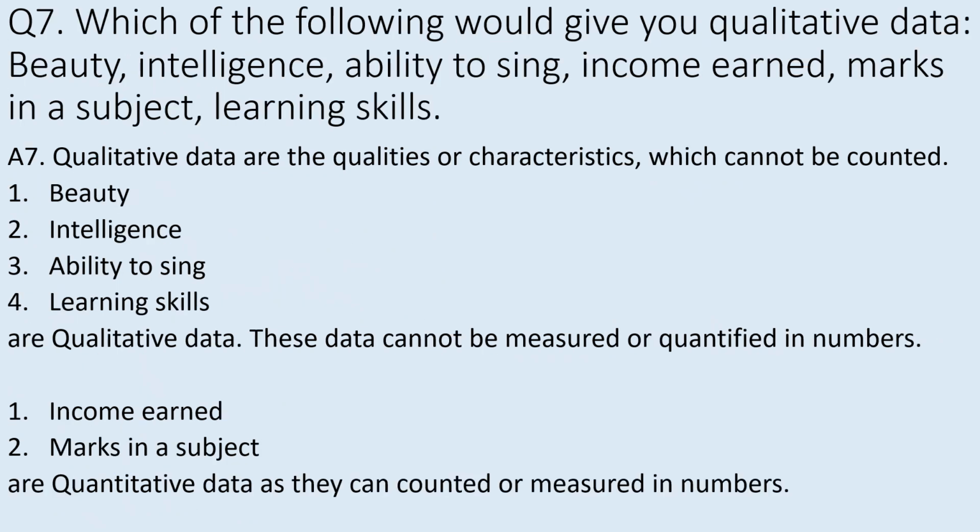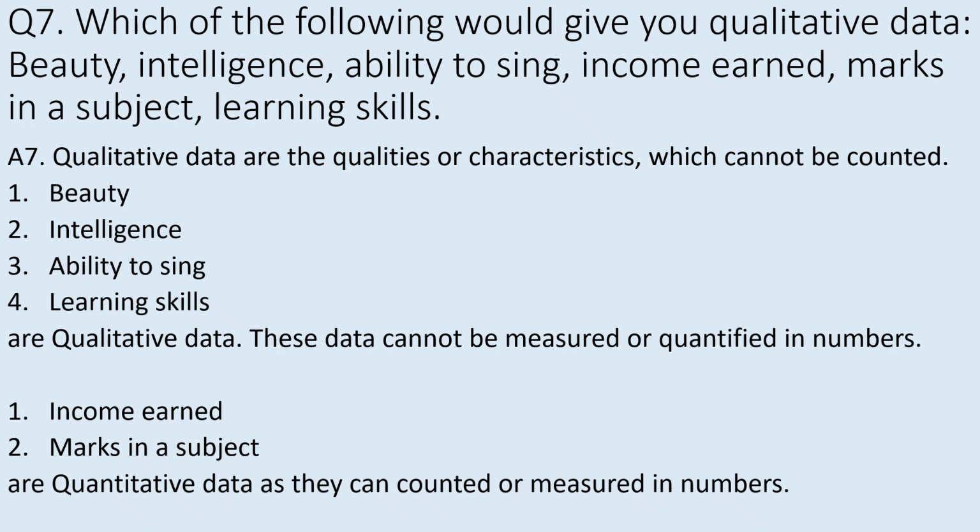Now we come to the last question of the activities, question number 7. Which of the following would give you qualitative data? There are different types of activities, so which among them will give you qualitative data? Beauty, intelligence, ability to sing, income earned, marks in a subject, learning skills. Out of these, which are qualitative data?